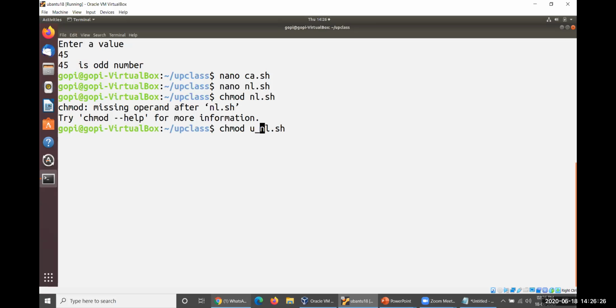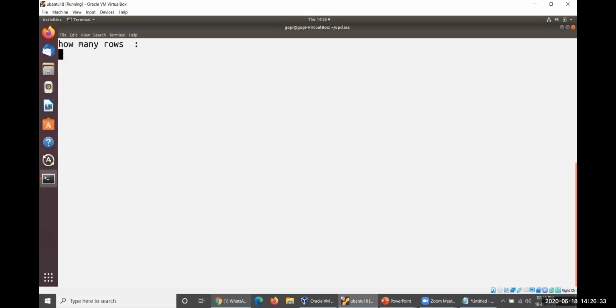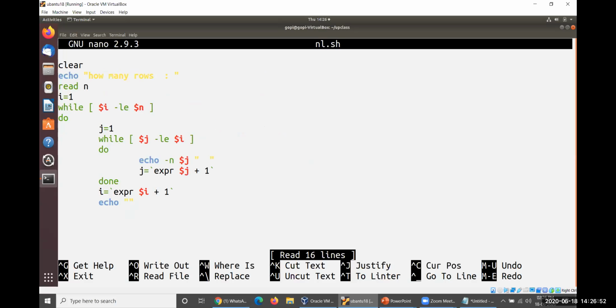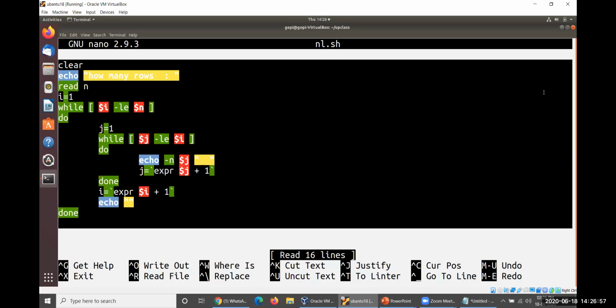Execute nl.sh, then ./nl.sh. How many rows? Some 5 rows. Look at this. This is the way you can produce the output here. In this way you can write our program to illustrate the nested loops. The nested loops will be taken into consideration, something like this here.